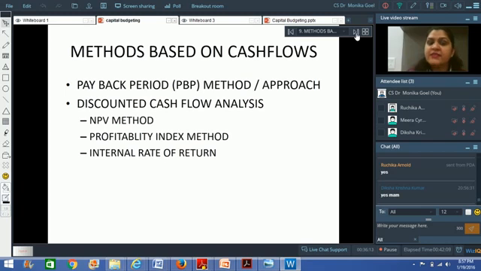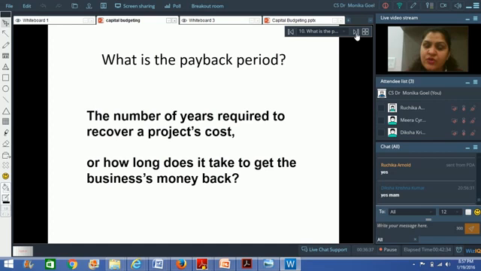So in the cash flow technique, I've got two methods. One is undiscounted techniques where I'm not doing this discounting exercise and simply looking at the cash flows. Second is where I use the discounted techniques. If I am not using the discounting techniques, then I've got only one approach, which is called the payback period method. But when I use a discounting technique, I've got more than one, that is 3-4 methods: the net present value method, the profitability index method, the internal rate of return method. So lots of methods are there, right?